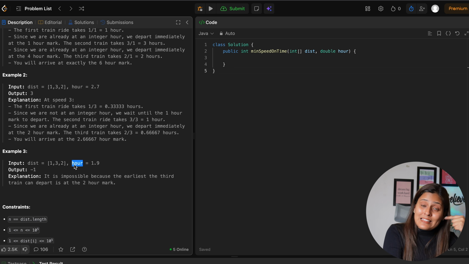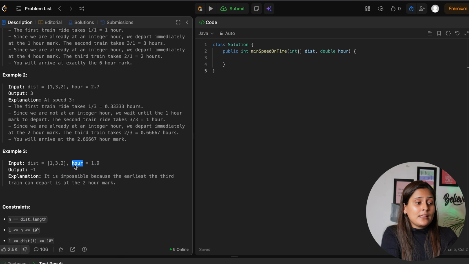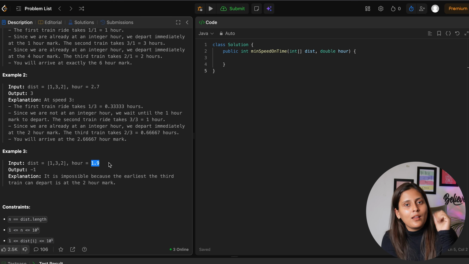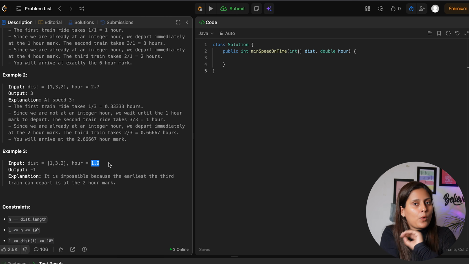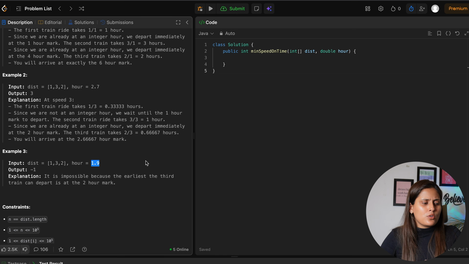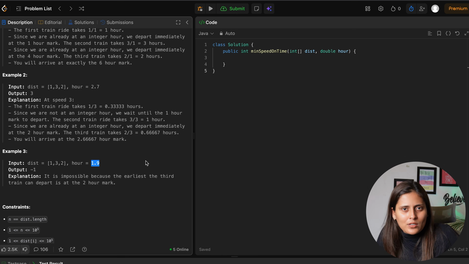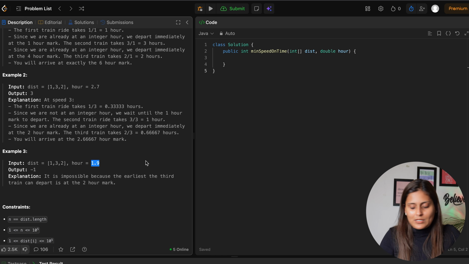So hence it cannot be less than 3.0 something. So here in this case, the length was 3, so it should not be less than 2.00 something, and it was 1.9, so hence it is not possible, and hence you return -1. You can either add this in the base case also, but even without the base case, the time complexity will be the same, so it does not matter. Let's see how and why I said this.